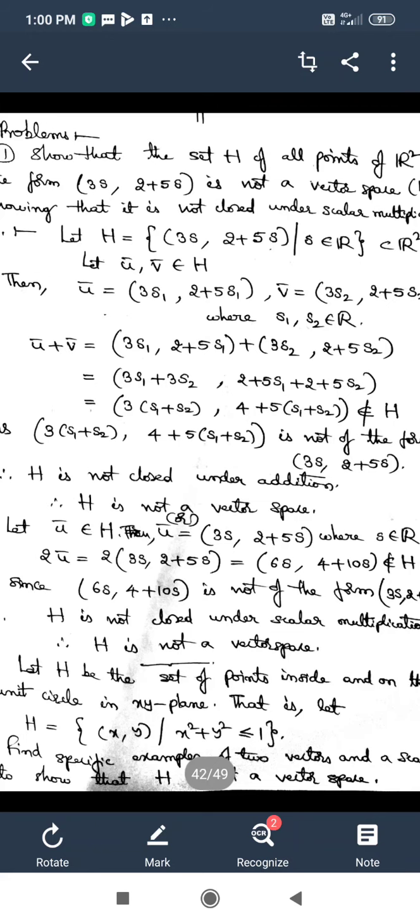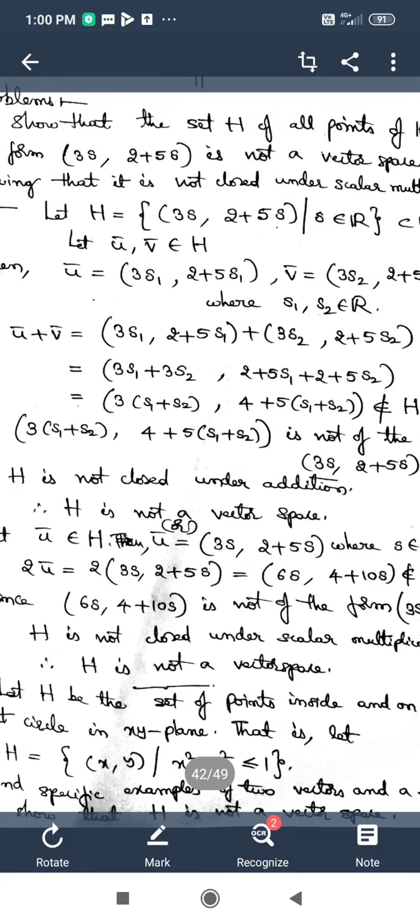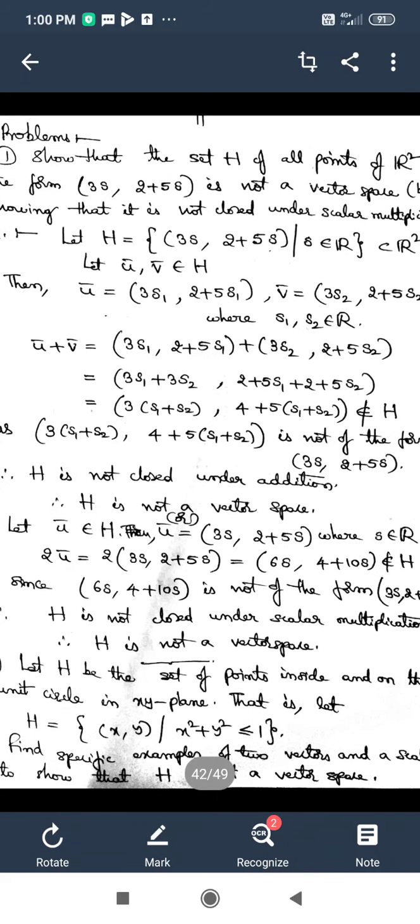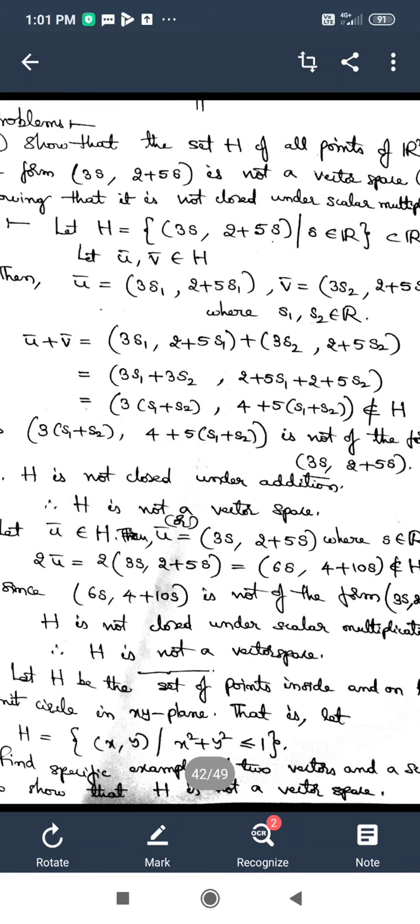Then H will be in the set builder form. H can be taken as H is equal to the set of (x, y) such that x squared plus y squared is less than or equal to 1. That means all the points on the unit circle, as the radius of that circle is 1 unit. 1 unit may be 1 centimeter or 1 meter or whatever it be.